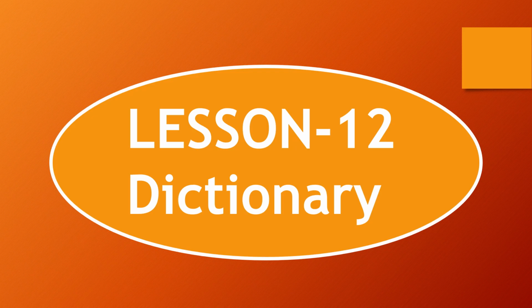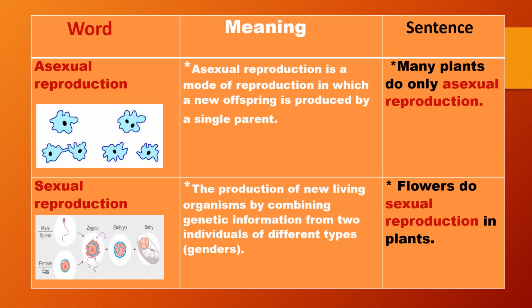Now, let us discuss difficult words of lesson number 12 in the form of a dictionary. We will discuss the difficult words, or we can say key terms, with their meanings, and we will use them in a sentence.